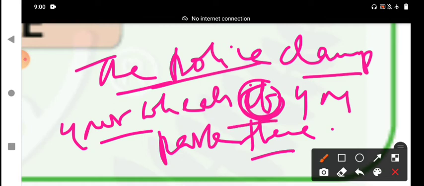That means we should not keep the comma. If you park there functions as a conjunction clause, that's why we should not put the comma here. If the if clause comes before, suppose if you park there, then between the if clause and the main clause we keep the comma. That is more important punctuation regarding that, my dear students.